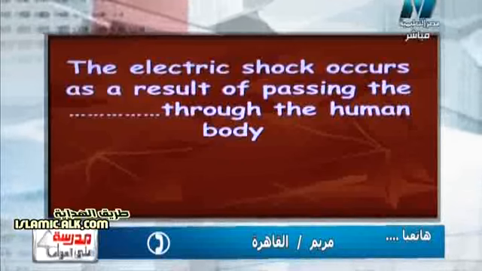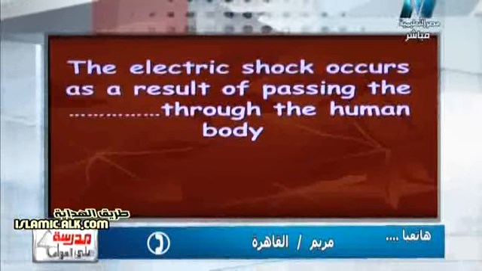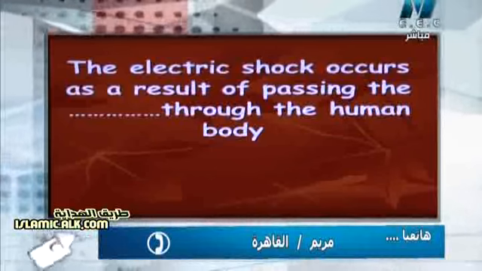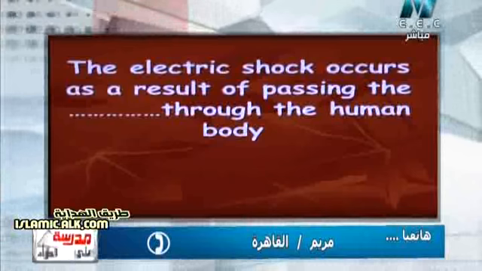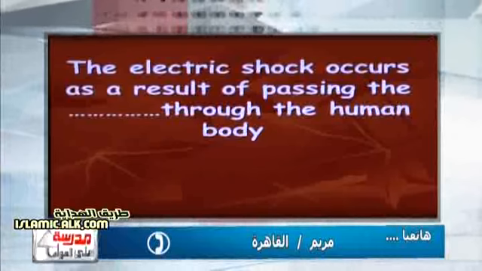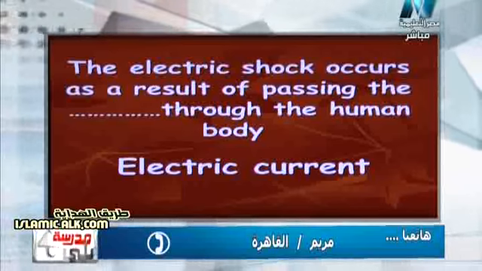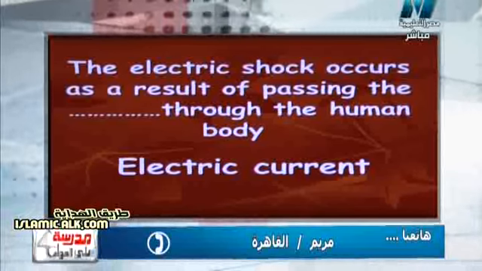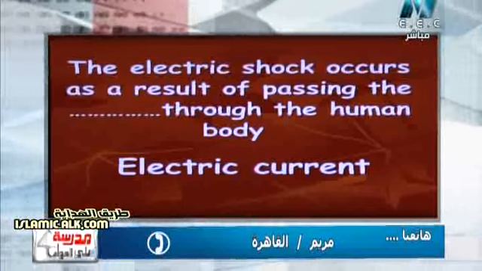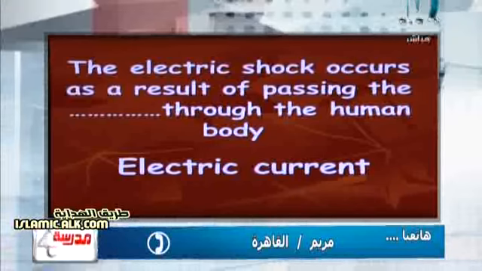The question says: complete the following sentence. The electric shock occurs as a result of passing the points through the human body. So the electricity, or the electric current, okay? The same answer, electricity or the electric current. So again, the electric shock occurs as a result of passing the electric current through the human body.